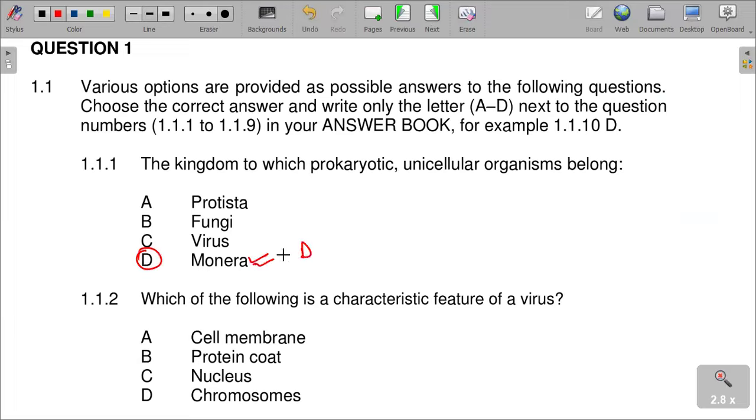Which of the following is a characteristic feature of a virus? A characteristic feature of a virus is the protein coat, which is letter B.